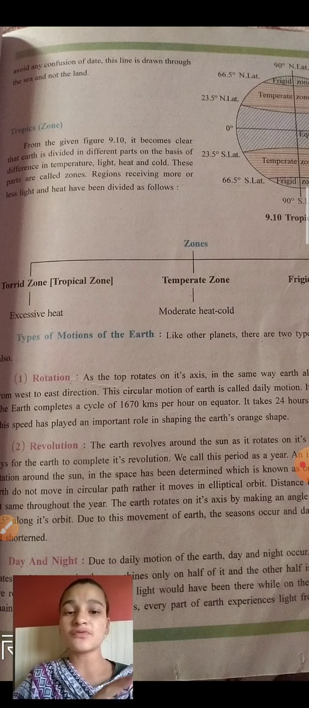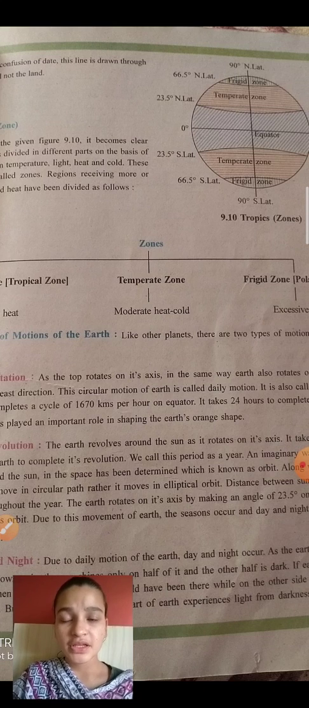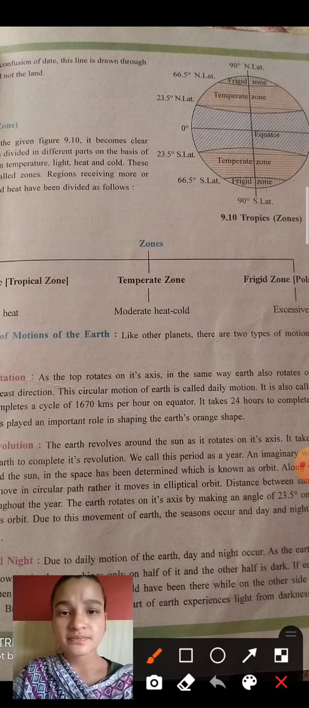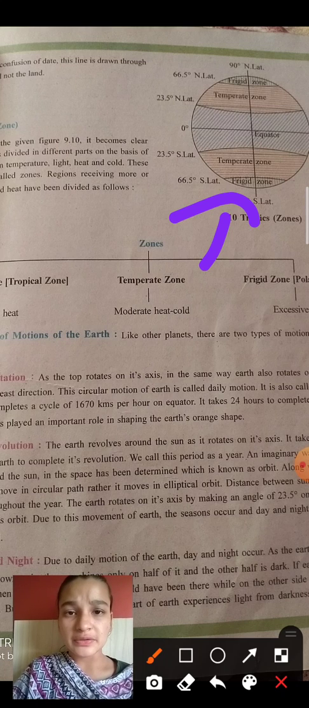Okay, so we will see this figure. Regions receiving more or less light and heat have been divided as follows. So first we will see figure 9.10. First is the frigid zone, then the temperate zone, then the equator is in between, then the temperate zone and then the frigid zone.